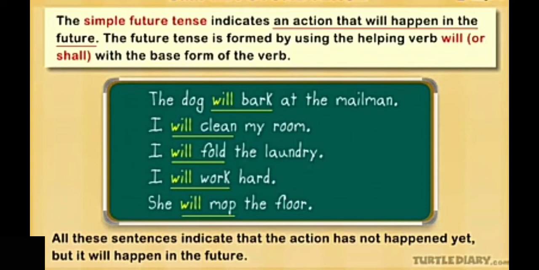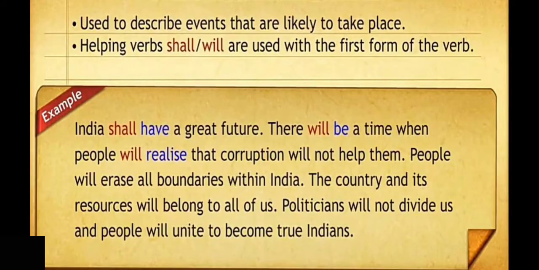In these sentences, the action has not taken place, it is yet to take place, right? All these sentences indicate that the action has not happened yet, but it will happen in the future. It is used to describe events that are likely to take place. Simple future tense is used to describe actions or events that are yet to take place or are likely to take place.